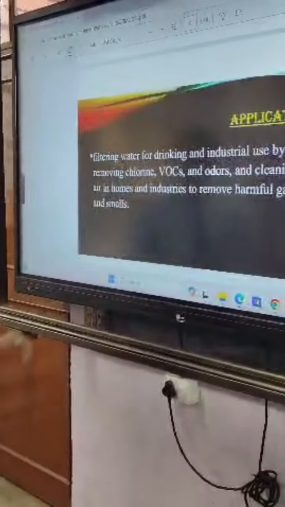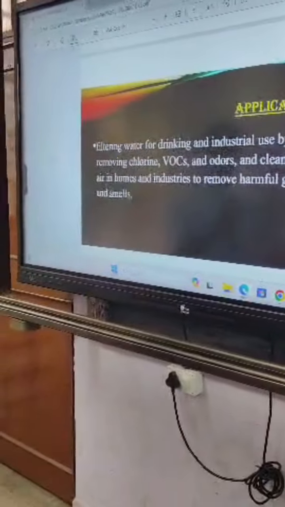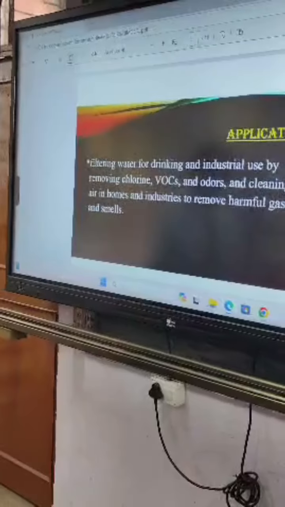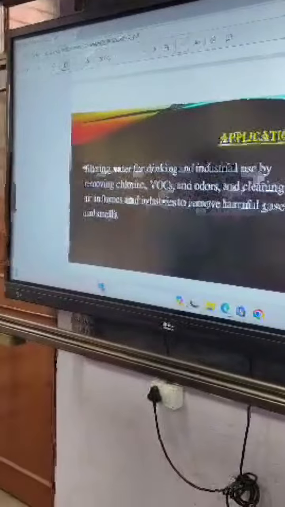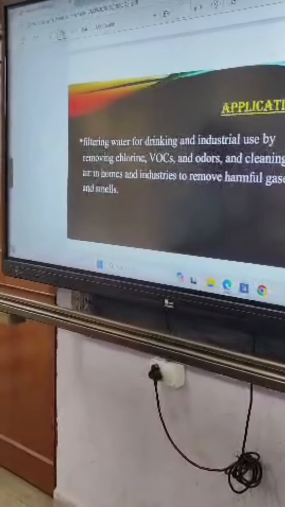The applications of this model are filtering water for drinking and industrial use by removing chlorine, VOC and odors, and cleaning air in homes and industry to remove harmful gases and smells.